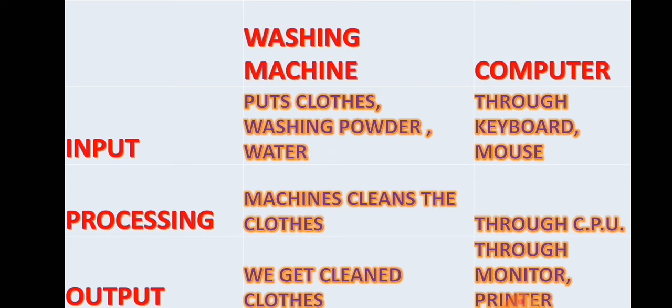A computer is an electronic device that works on IPO cycle, that is input, process and output. It is primarily used to input data and process it to produce the required final output.